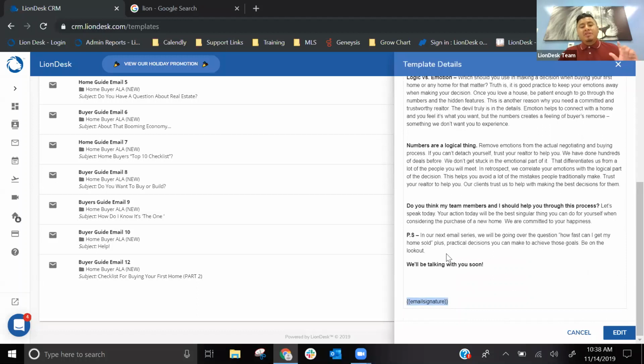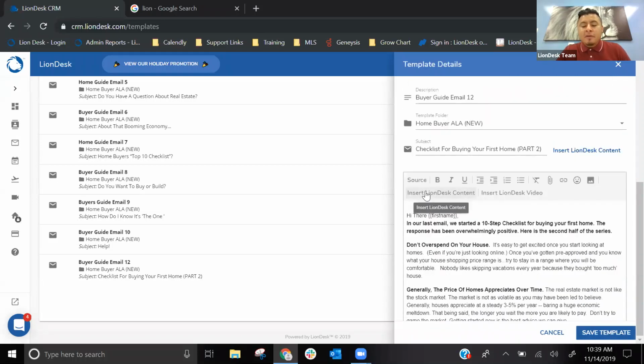However, you always want to make sure that the codes are there. Sometimes when you download them, you'll notice that instead of this email signature code, they actually copied and pasted their own signature. So in that scenario, you would want to remove that part, right? You don't want to share other agents' information. You just want to use either this email signature code, or you can just copy and paste your own email signature there. So if you did want to add the code, how can you do so? Again, make sure you click on Edit.